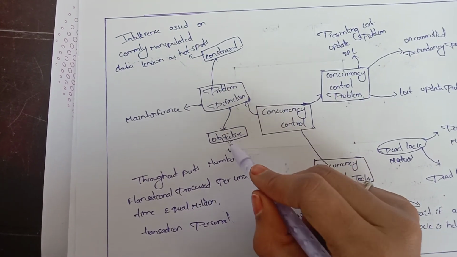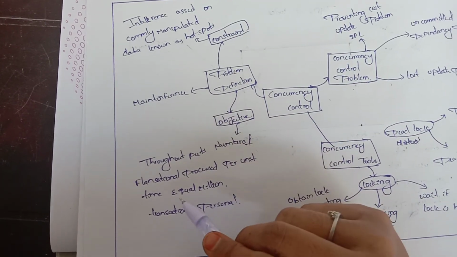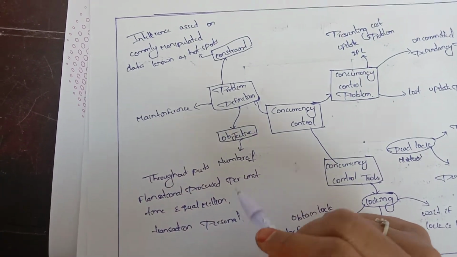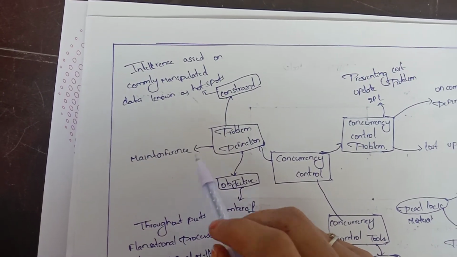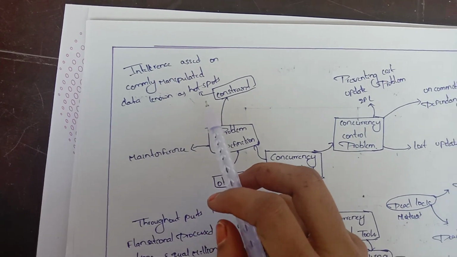First you have to know what is the objective, that is throughput, the number of processes per unit time, and the minimum transaction processing time. And this is the mainframes, and this is the intelligence of the commonly manipulated data known as hotspots.